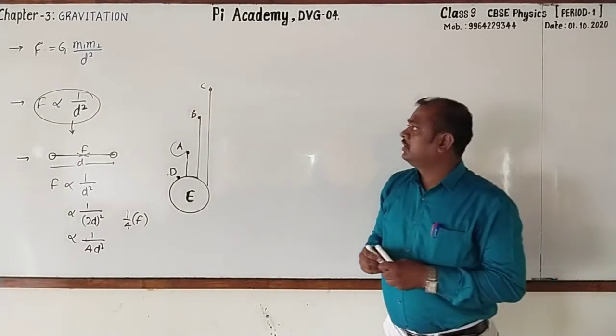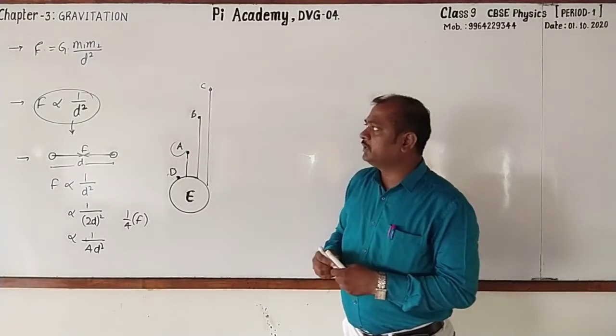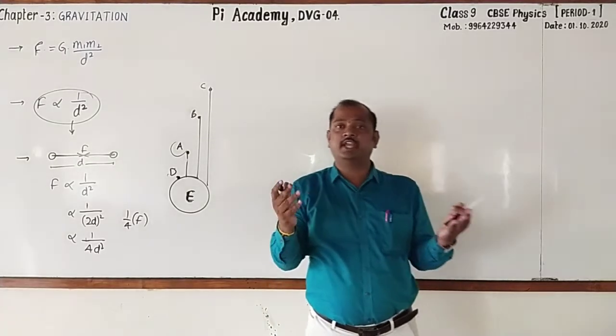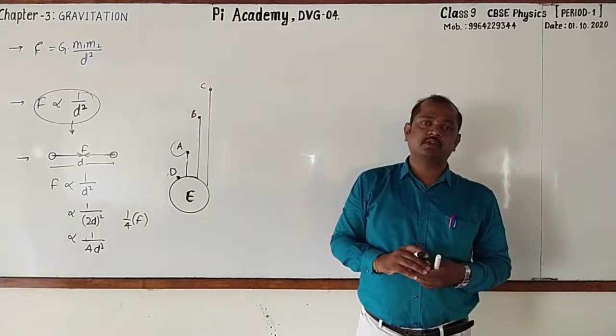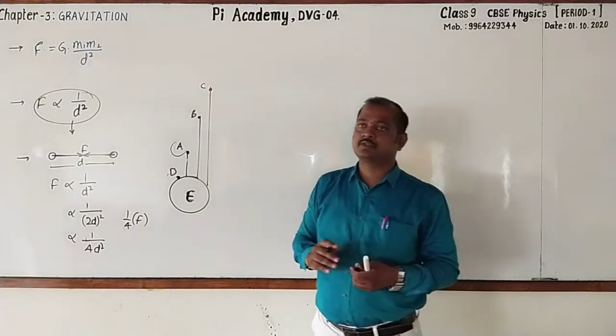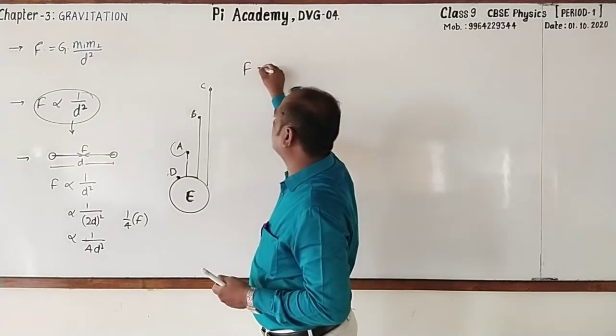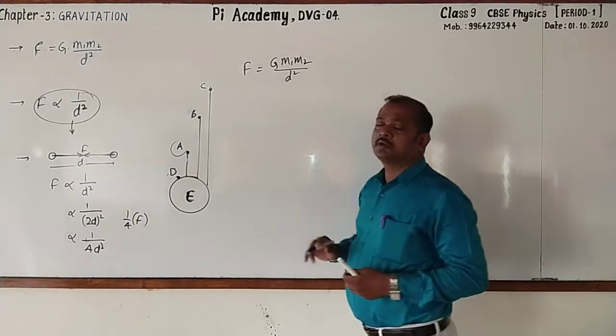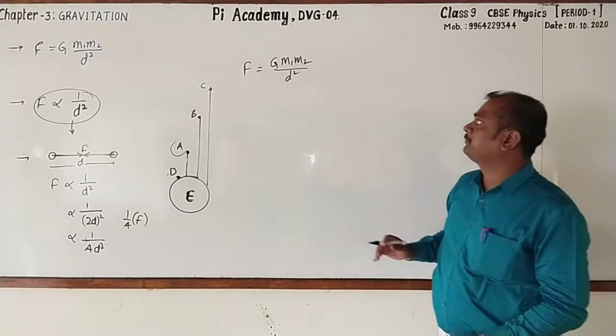Clear? Not only this, even the masses also, when the masses of 2 bodies changed, then again the gravitational force will also be changed. How? You will come to know that. Look here, F is equal to G into M1 M2 by D square. This is the gravitational force formula.